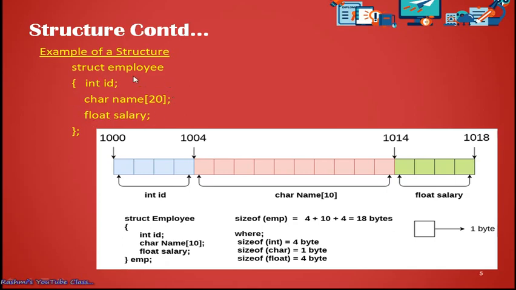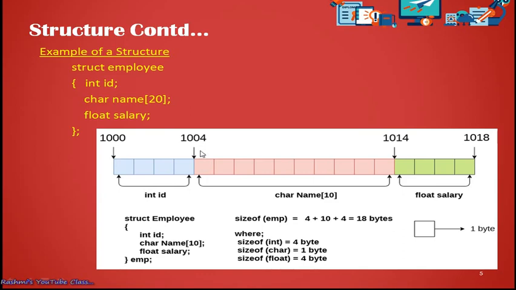Now let's see how the allocation will be done in memory. If you check the diagram, you can see there are three partitions. The first partition is written as int id. int is an integer data type, and in this case they have written that it will occupy 4 bytes. Integer occupying 2 bytes, we know from before, but in this case they have given that integer occupies 4 bytes. Fine, no problem. If the starting byte is 1000, the ending byte will be 1004, as it is occupying 4 bytes.